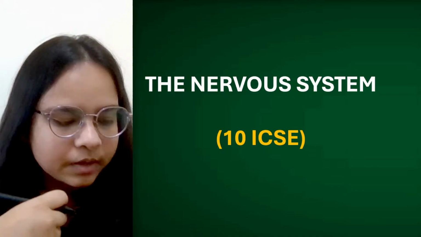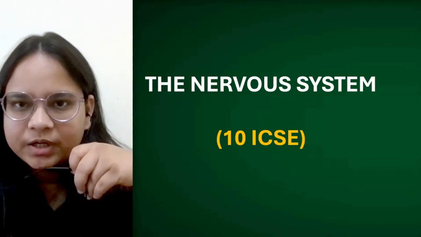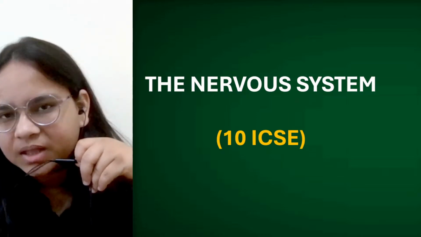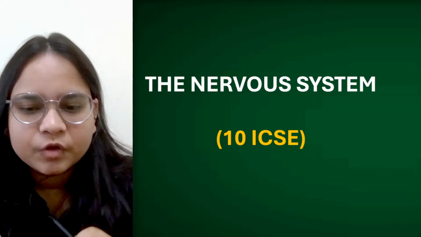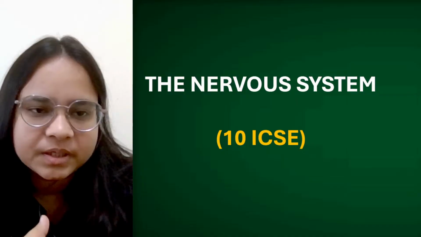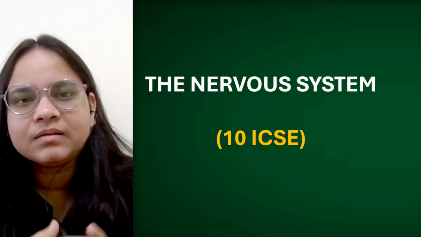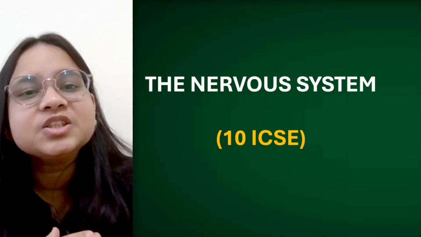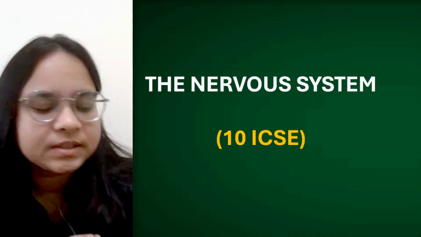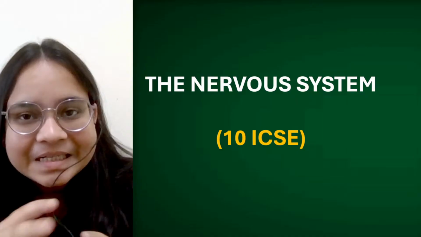Yeah, now it's fine. Okay, so all the systems that a human body has are interdependent. If you lose one system, the other systems will also not function properly. Like the example I just took: if the process of digestion is not executed properly, then the process of respiration will also not take place properly. So all the systems in our body are interdependent.